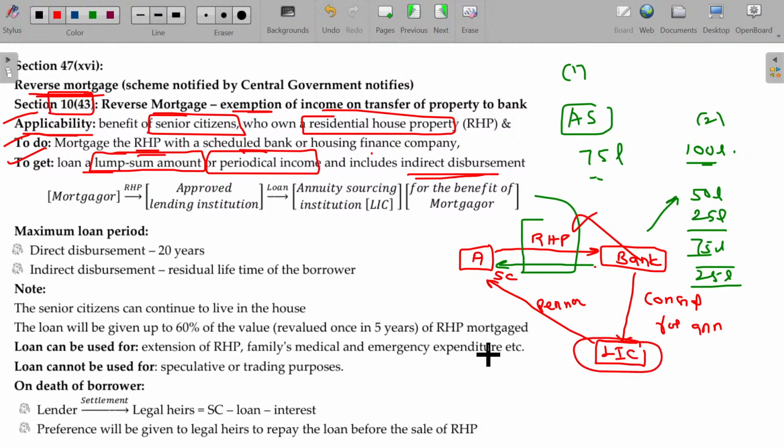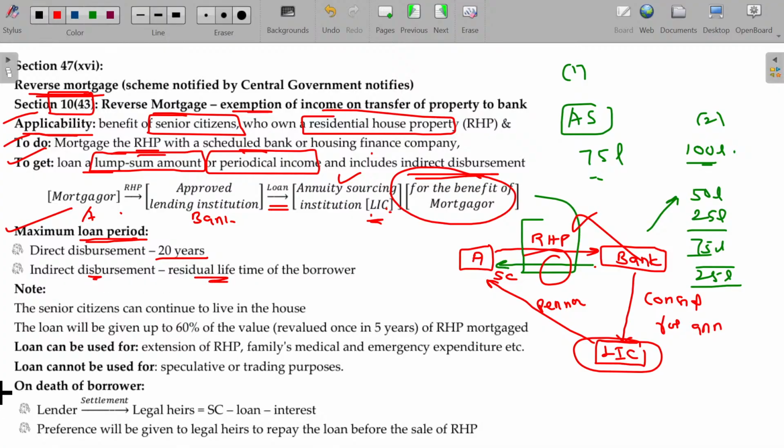This is called indirect disbursement: the banker pays LIC, and LIC makes consistent payments to me. That's indirect disbursement; the other is direct disbursement. So A gives the house property to the bank, the bank gives this amount to LIC, and LIC thereafter, using this money, gives some benefit to the mortgagor. The maximum loan period in the direct disbursement case is 20 years. In indirect disbursement, it is the residual lifetime of the borrower.